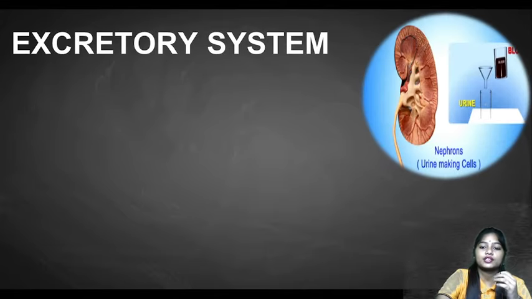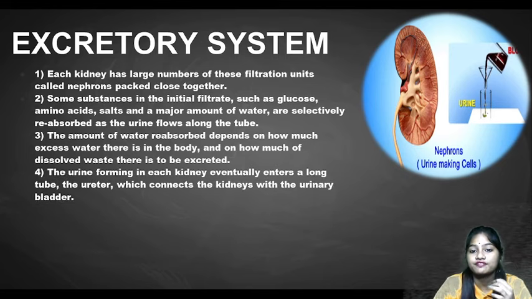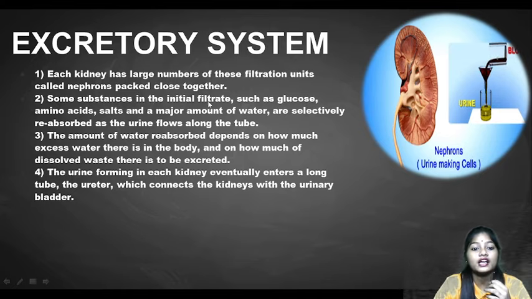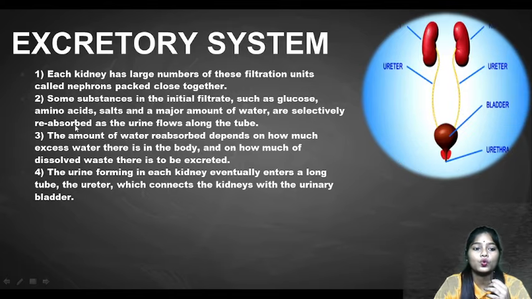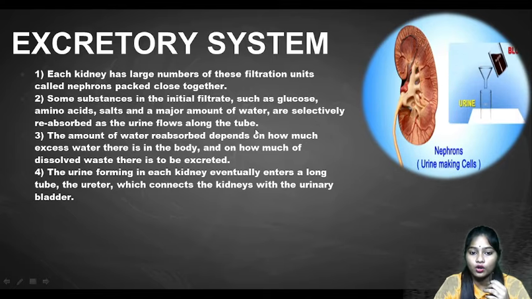Each kidney has a large number of these filtration units. You can see this network-like structure. So the urine is getting filtered, right? Those are called nephrons. Some substances in the initial filtrate, such as glucose, amino acids, salts and a measured amount of water, are selectively reabsorbed as the urine flows along the tube. So when it is getting filtered, if there is any glucose or amino acid, it will be reabsorbed into the blood.